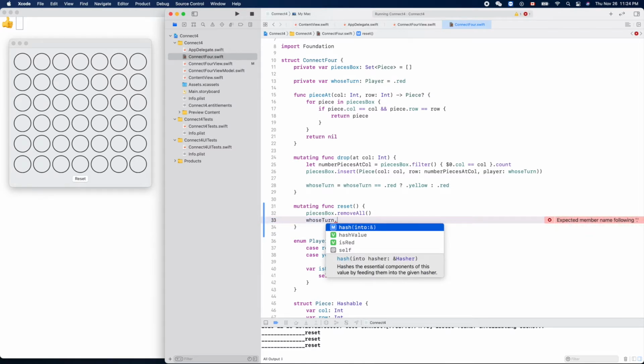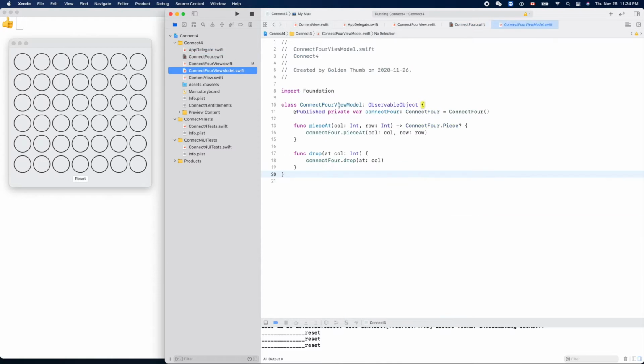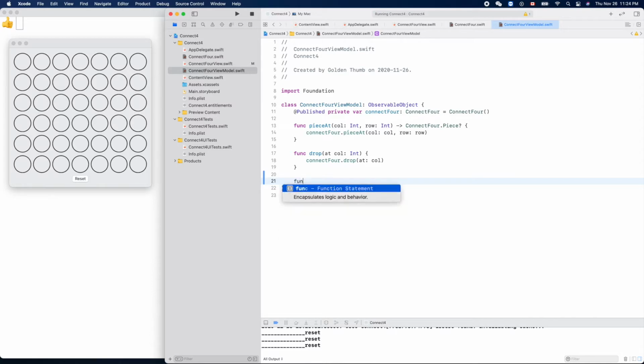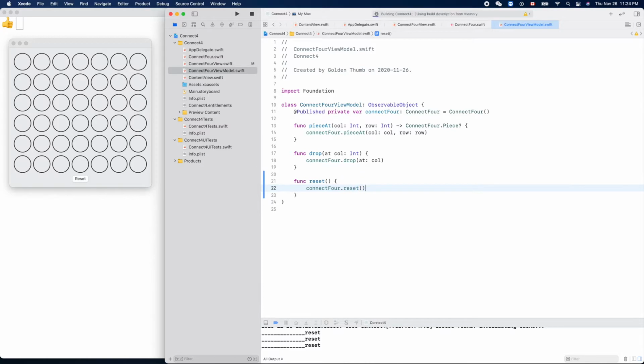Whose turn to dot red. Okay, now we can create the one here. Function reset and connect 4 dot reset. Command B, it should compile.